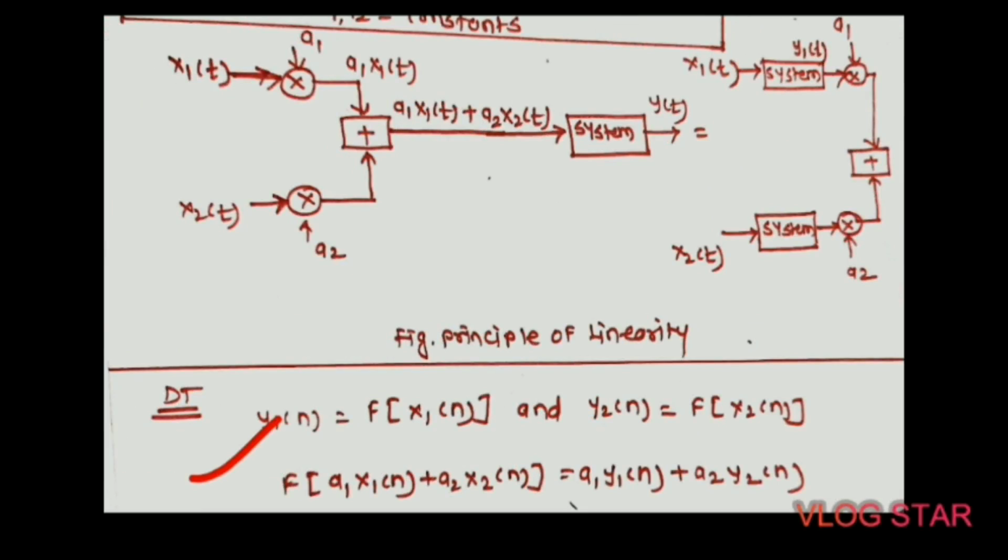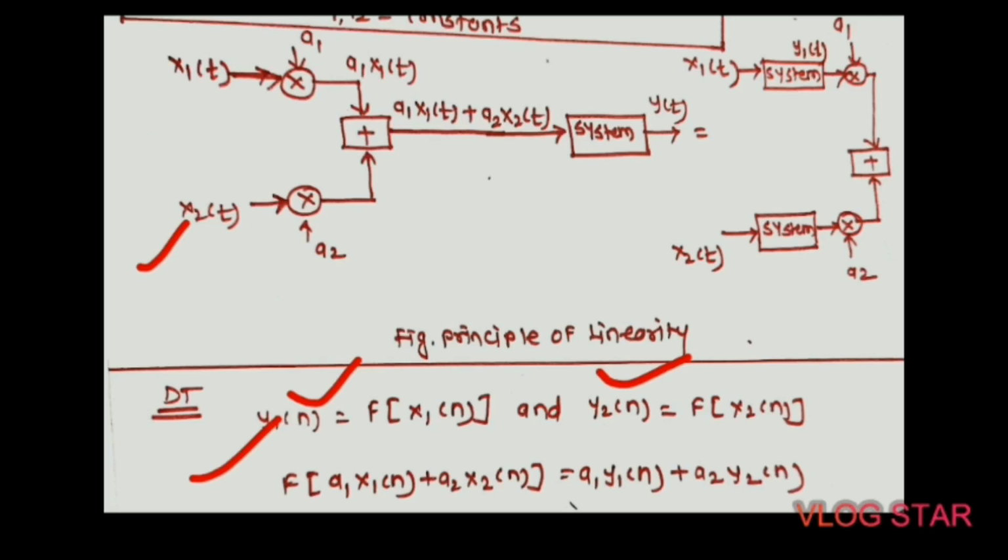We can define the linearity of a discrete time system in a similar way to continuous time systems. A discrete time system is said to be linear if it satisfies the superposition theorem. Let's consider two discrete time systems defined as y1 of n is equal to f of x1 of n, and y2 of n is equal to f of x2 of n.